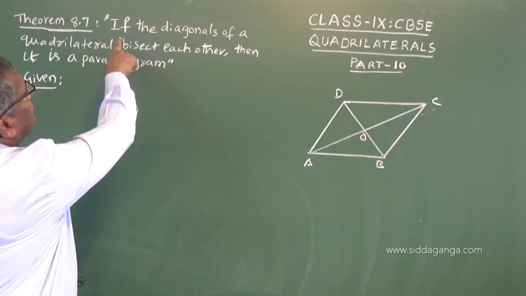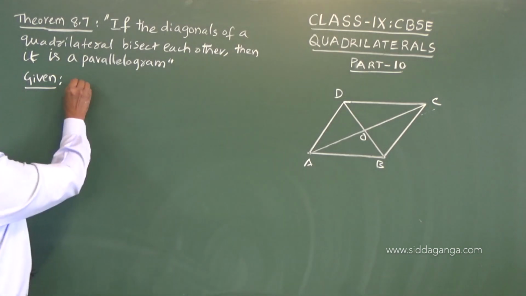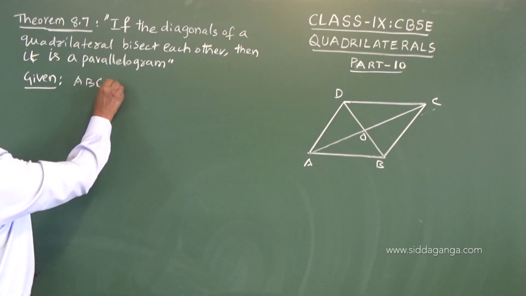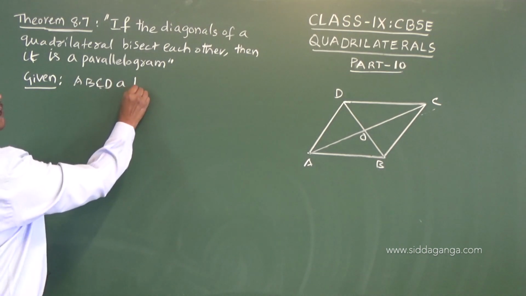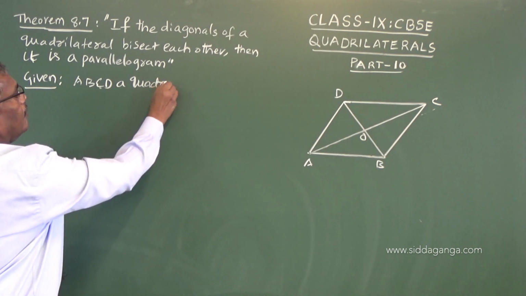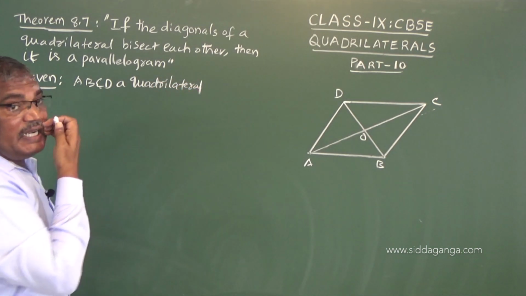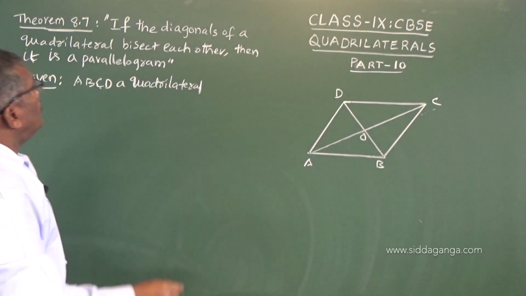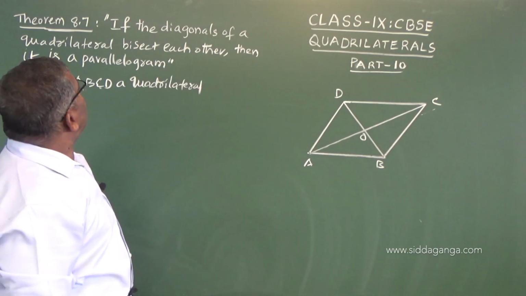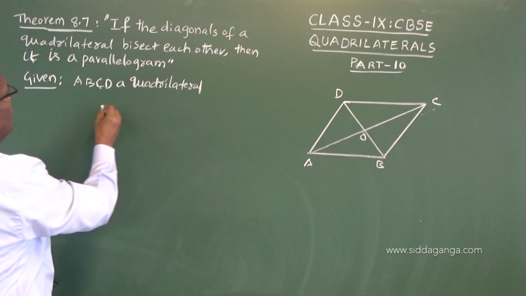ABCD is a quadrilateral such that the diagonals bisect each other.